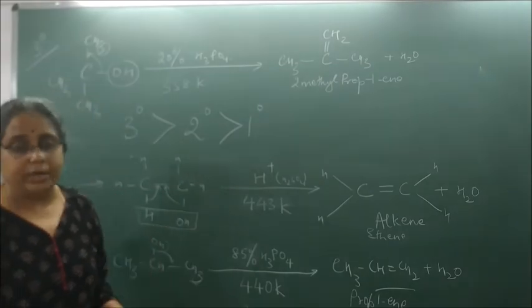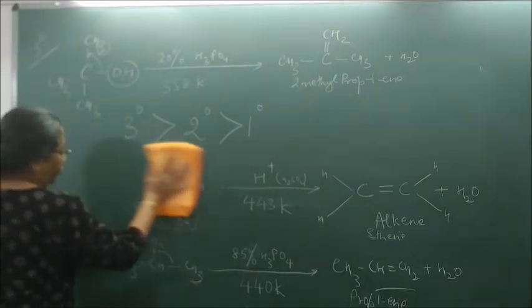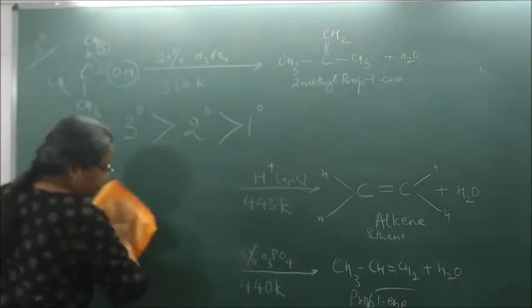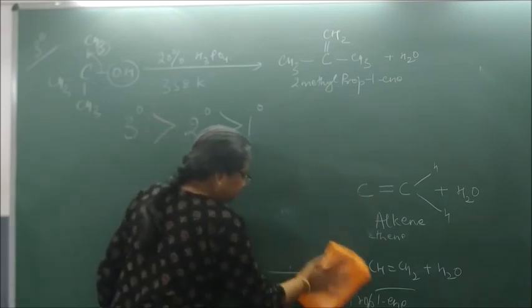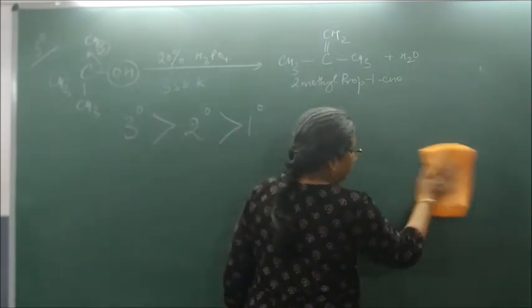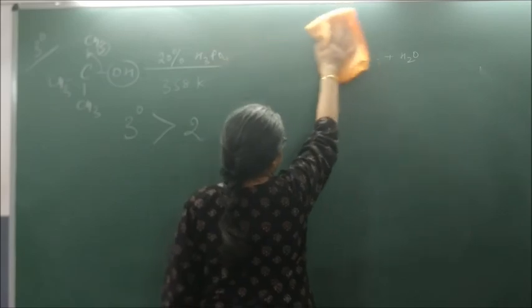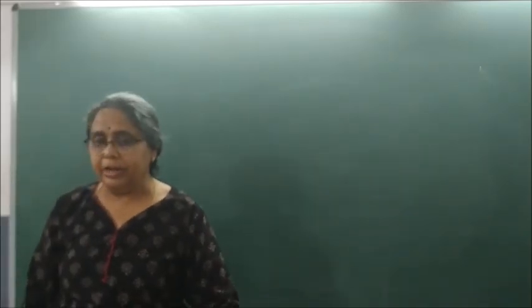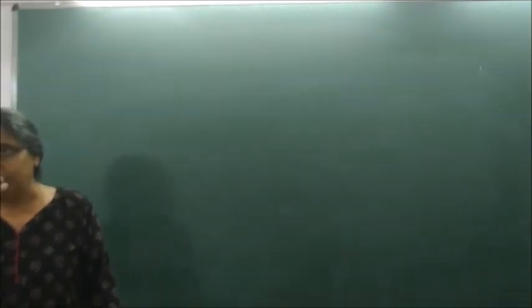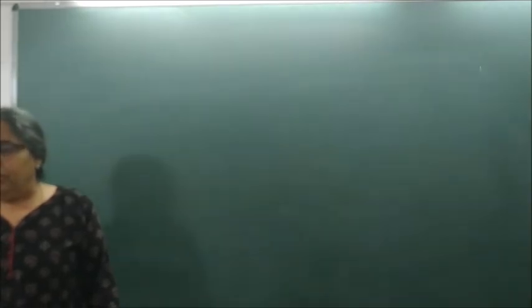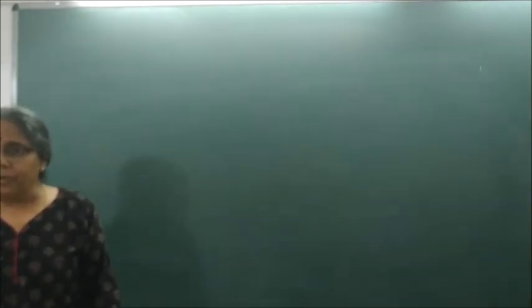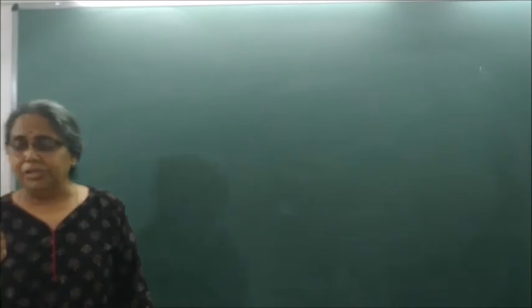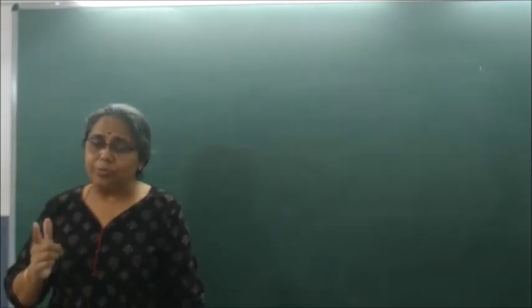Clear? Now write the mechanism of dehydration of alcohols. The first mechanism we studied was the SN1 mechanism. The second mechanism was the SN2 mechanism.